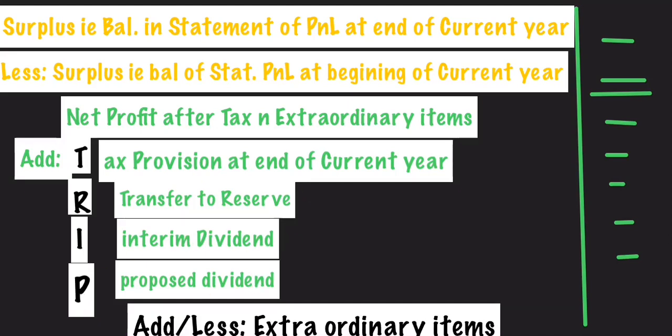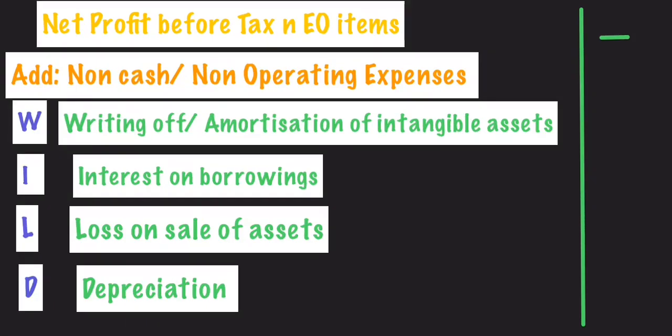Next step, I told you that the child went on a trip to a jungle or to a national forest. So see the next step. After adding that trip part, we finally get net profit before tax and extraordinary items. So this is net profit before tax. Now some more non-operating and non-cash expenses have to be adjusted. Now how to list out those non-operating and non-cash expenses? So he went to a forest for a trip. The forest is denoted with WILD, W-I-L-D. WILD stands for what? Written off, amortization of intangible assets. If any amortization is there, written off, then it will be added back.